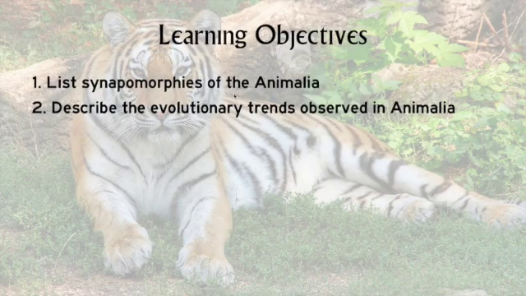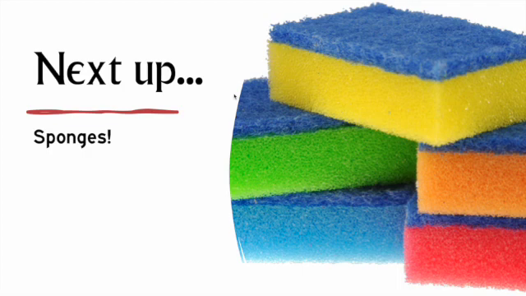This concludes our first foray into our own kingdom and a recap of the learning objectives. And next we begin our journey into the diversity of the animals, and we start with the least animal-y of the animals, the sponges.